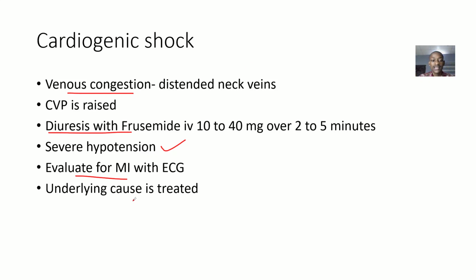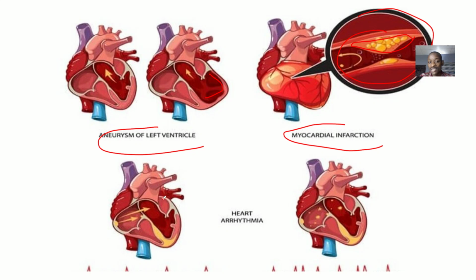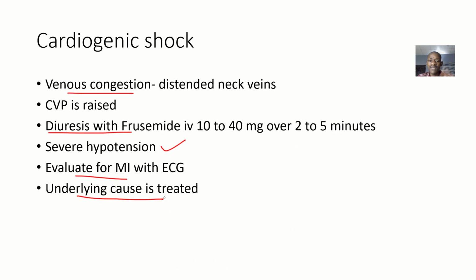All right. Then if there's any underlying cause for the cardiogenic shock, even apart from the myocardial infarction, just like I told you guys, it could be aneurysm of the left ventricle. It could be enlargement of the right ventricle. It could be enlargement of the two ventricles. There are so many causes. It could be coarctation of the aorta, that the aorta is being blocked and all that. So you evaluate all these things and you treat them.